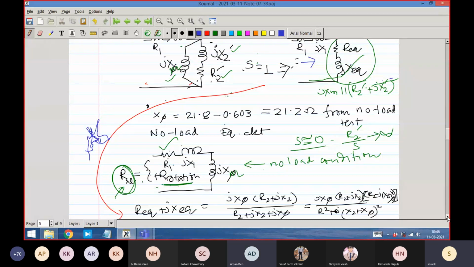And actually, if we don't neglect R2 dash also, we know R block rotor test, which is actually R1 plus R equivalent, which is a function of again xm and R2 dash, and from that also we can find the four equations. Probably we can find, but this is an engineering kind of approach where small errors are tolerated, provided it simplifies things. A practical engineer working in an industry, if you ask him to solve 4 equations and then find out, that will not be accepted as a valid procedure.